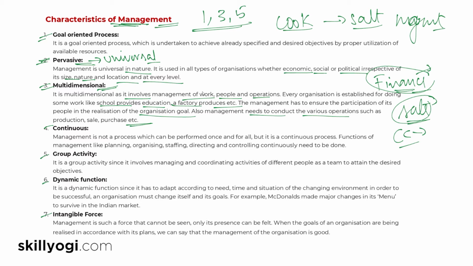What you can do is explain that management is multidimensional, and it involves all the factors, all the operations, all the people who are related to the production or the business. Every organization is established for doing some kind of work, because when you're opening up a school, you are providing education. You are watching this video to learn something, right? So here also we have to manage the content, make the content, organize the content, and upload it. So there's a lot of management going on. It is not just a video, it's a product of a management, a well managed system, that is SkillYogi.